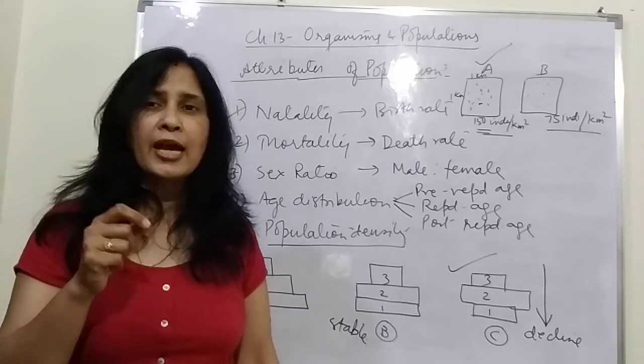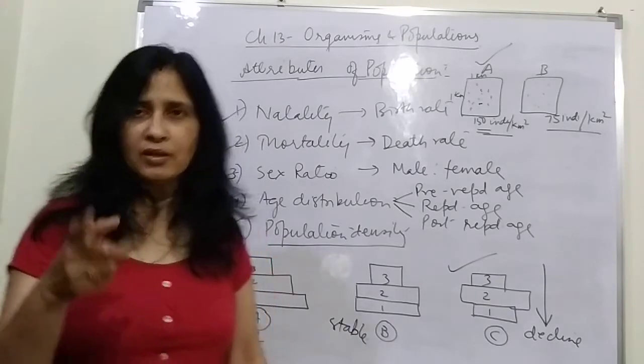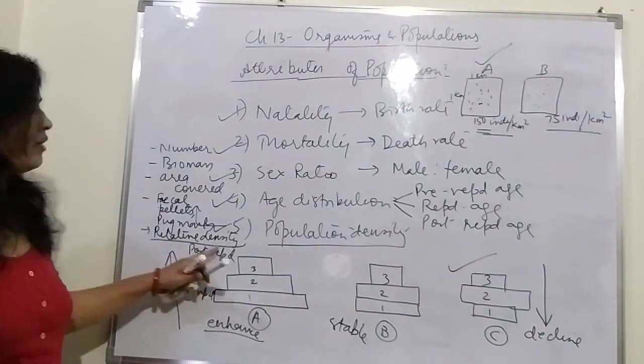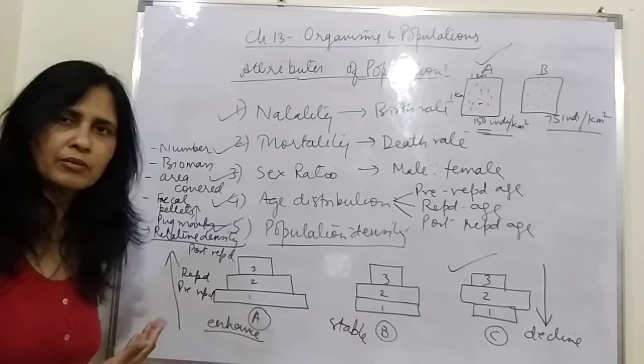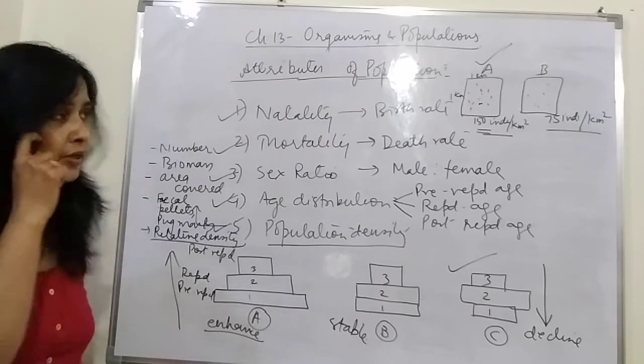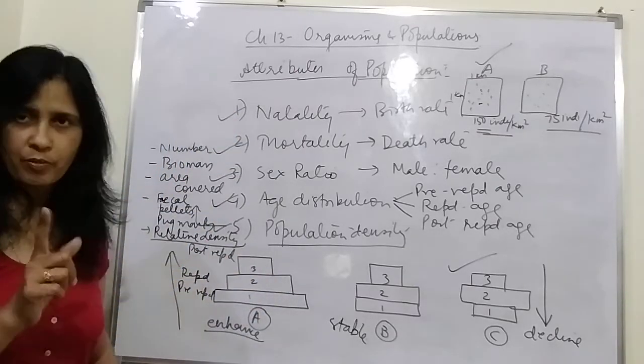So that is called the catchment method, in this case of fishes. So it is called the relative density, where we try to find out the relationship of density between two particular areas. So these are the attributes of population.